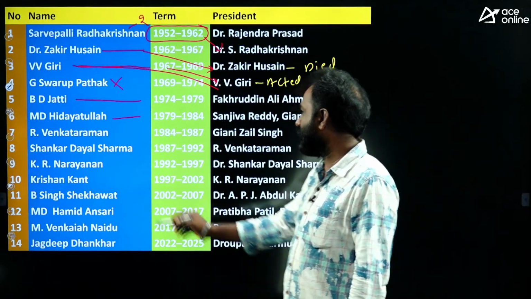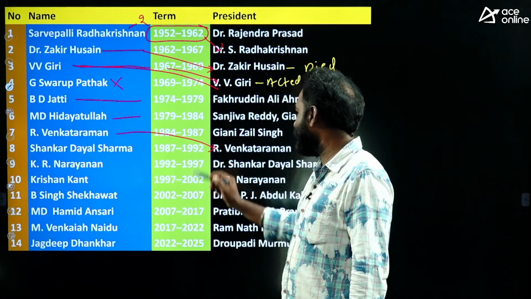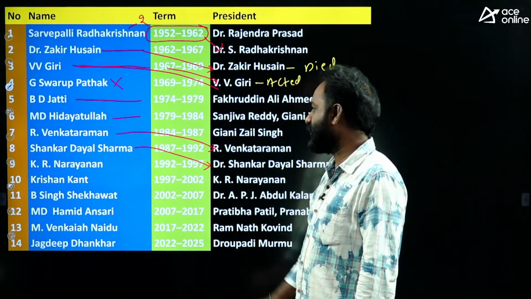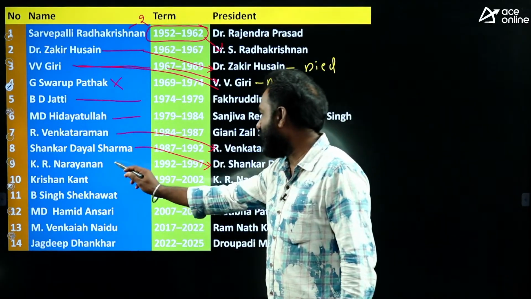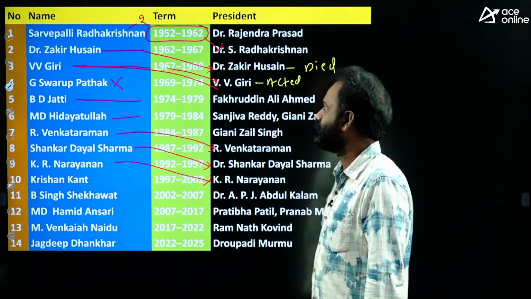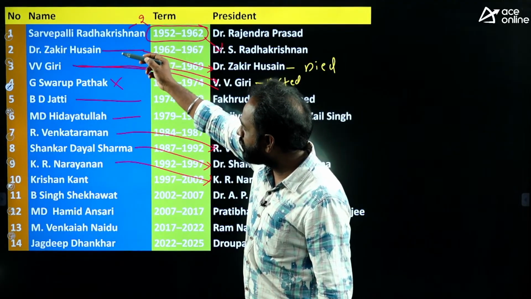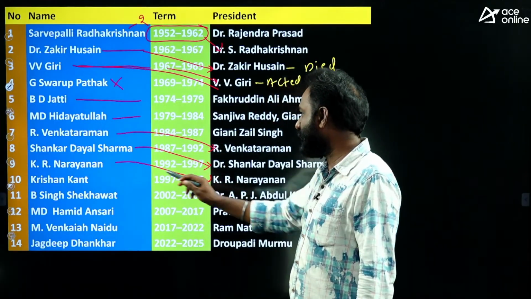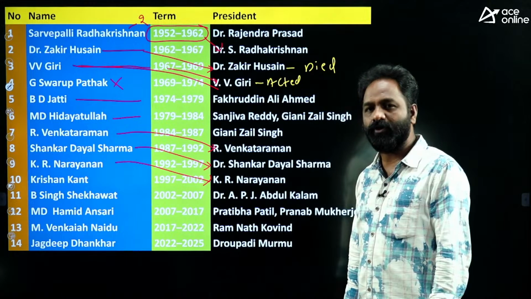Next, R. Venkatraman also became the president. Shankar Dayal Sharma also became the president. Okay, K.R. Narayanan also became the president. So Sarvepalli Radhakrishnan, Zakir Hussain, V.V. Giri, R. Venkatraman, Shankar Dayal Sharma, K.R. Narayanan. So these people worked as a president.